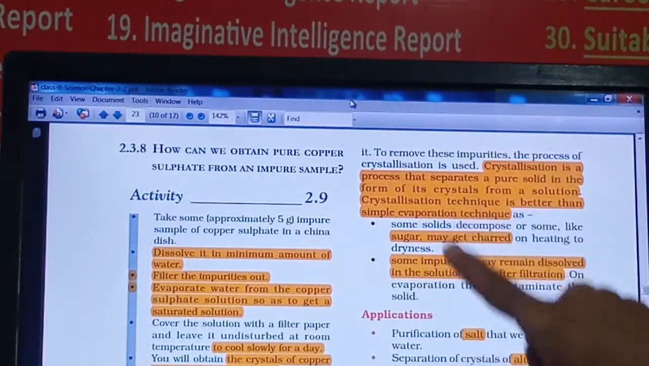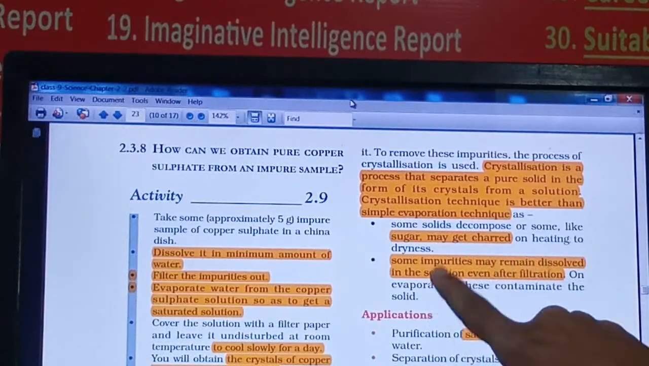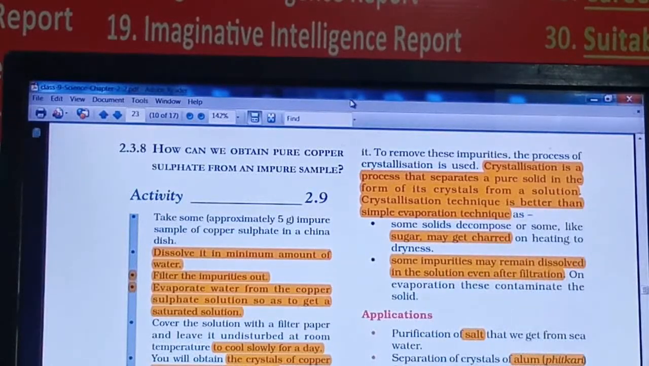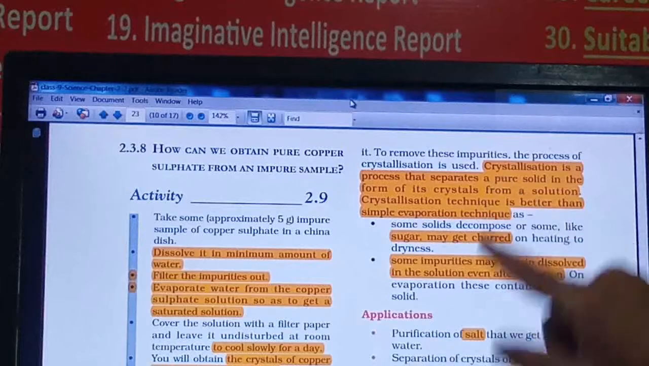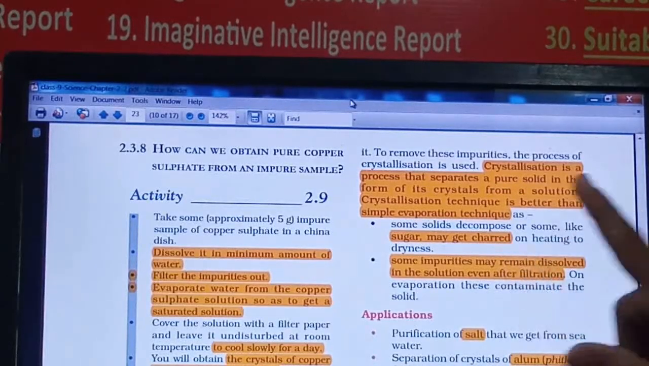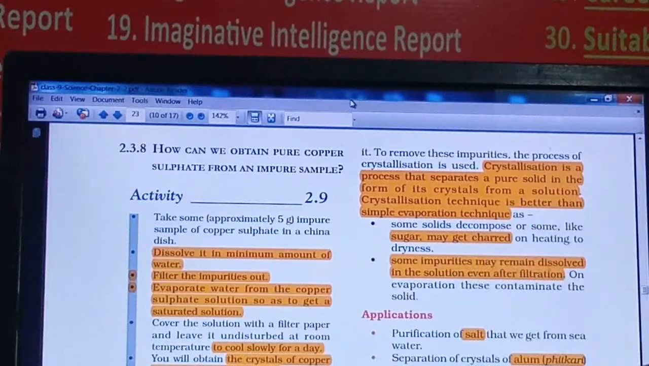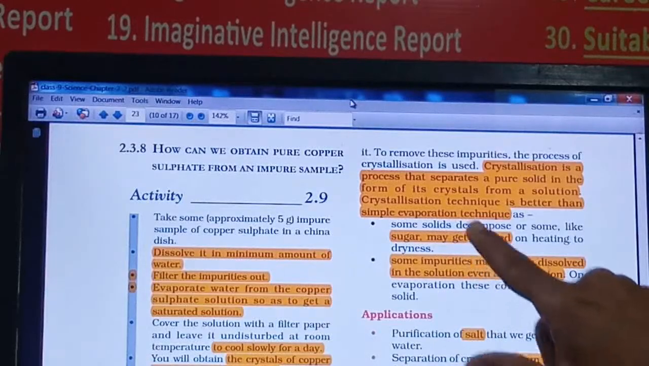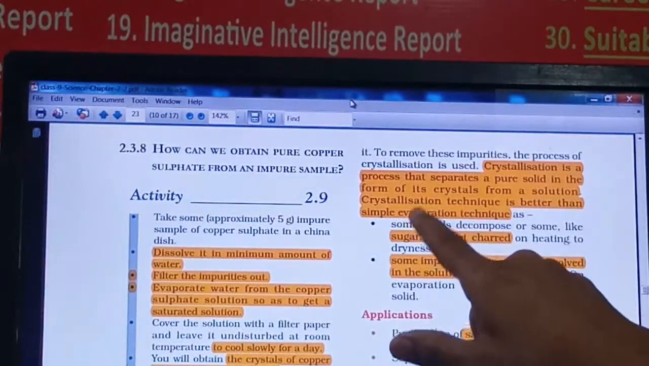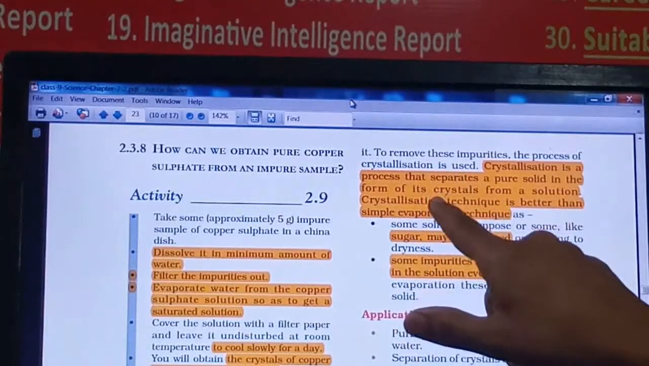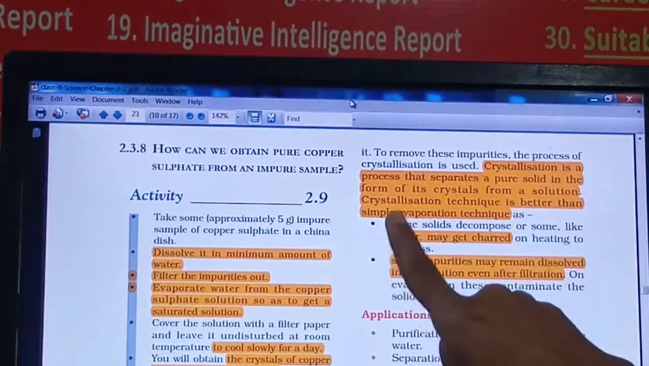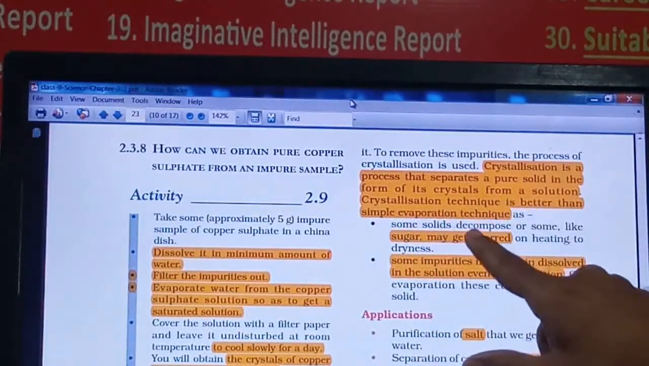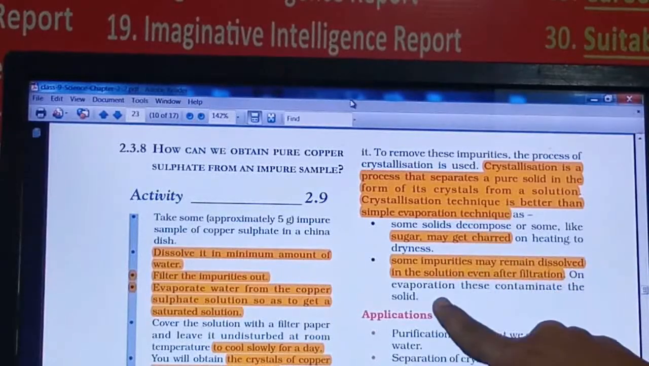The second thing is that some of the impurities may also dissolve in the solution. If these impurities are dissolved in the solution, we cannot separate them just by simple filtration. So in evaporation these impurities we are not able to remove, and that's why, to avoid these things, the crystallization technique is used to remove the water and get pure crystals. This question will be asked for 2 marks: how is the crystallization technique better than the evaporation technique? So you can write these 2 points.